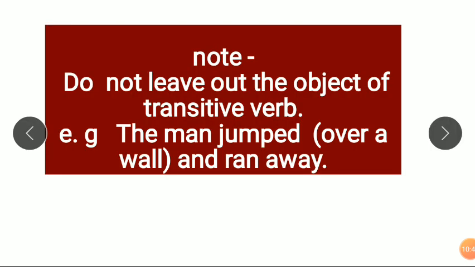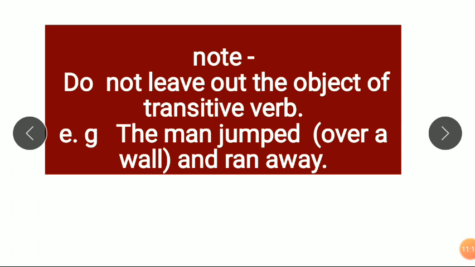Now let's turn. One note is there. See, a very simple note: do not leave out the object of a transitive verb. For example, if we write the sentence, the man jumped and ran away, jumped is a transitive verb. How, where he jumped, the question will be there.